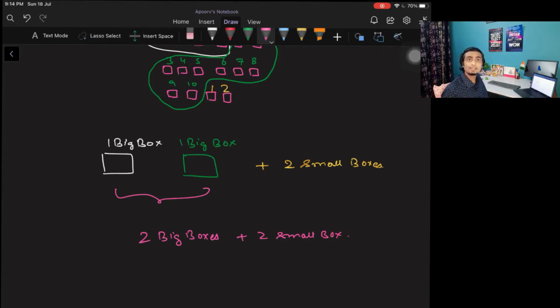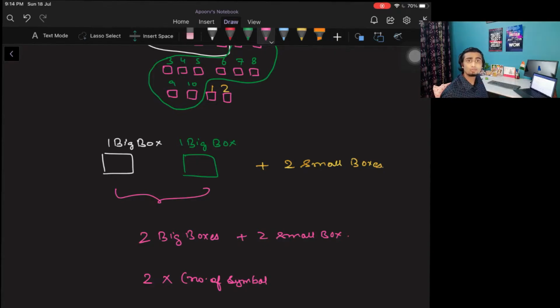Now when I say two big boxes, so how many fingers did they use? Or you can say how many unique symbols did they use to count those 10 apples, right? It's 10 only because they had 10 fingers. So you can say 2 into number of symbols or fingers, whatever we say.